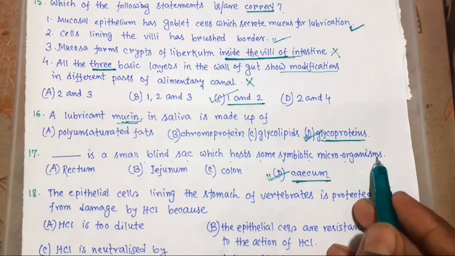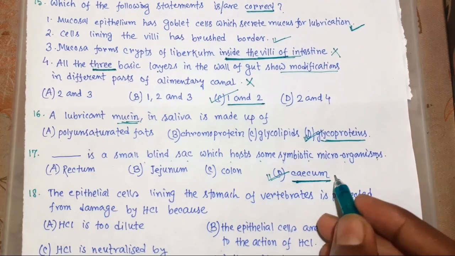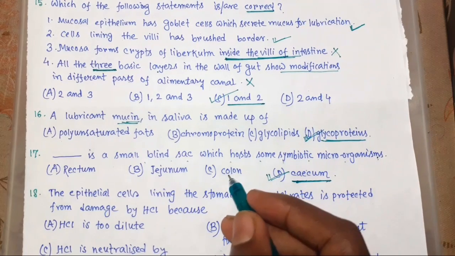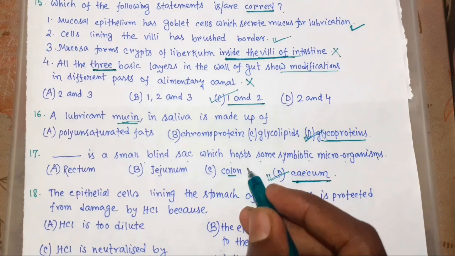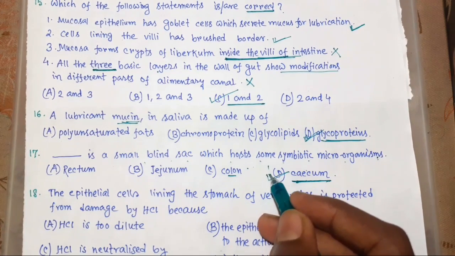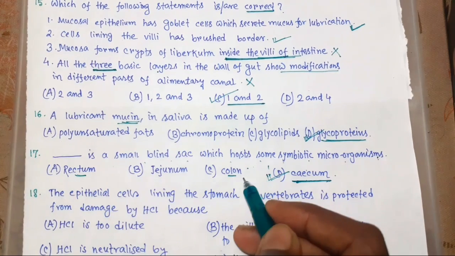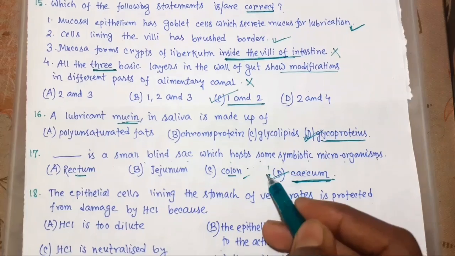And this is the first part of the large intestine. After that there is colon. First ascending colon, then transverse colon, then descending colon, and then rectum, and after that anus. Okay, so this is the right choice.